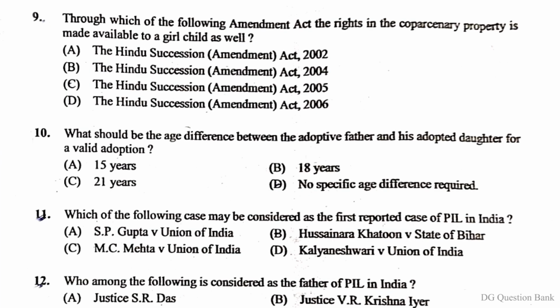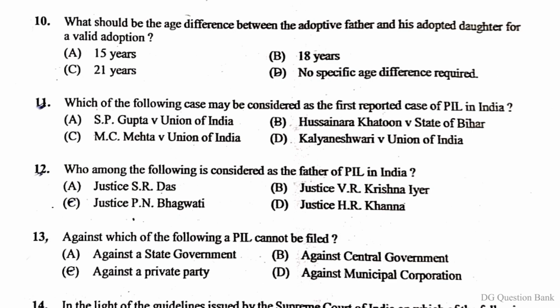Question number 9. Through which of the following Amendment Act the rights in the coparcenary property is made available to a girl child as well? The right answer is option C. The Hindu Succession Amendment Act 2005. Question number 10. What should be the age difference between the adoptive father and his adopted daughter for a valid adoption? The right answer is option C, 21 years.